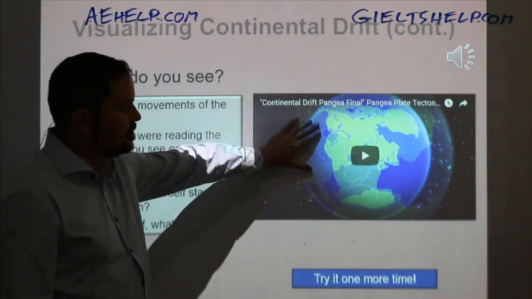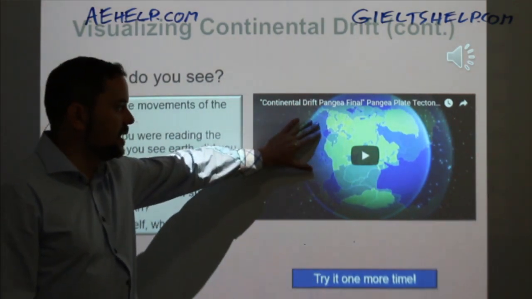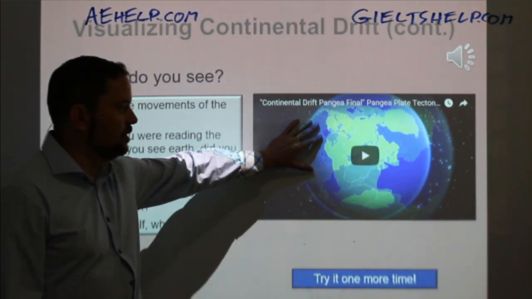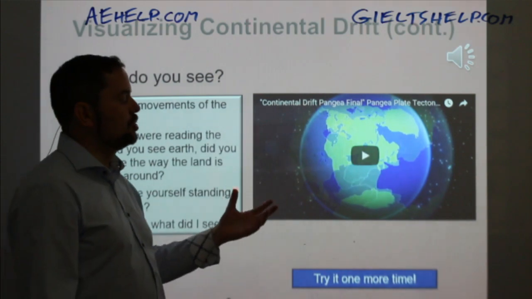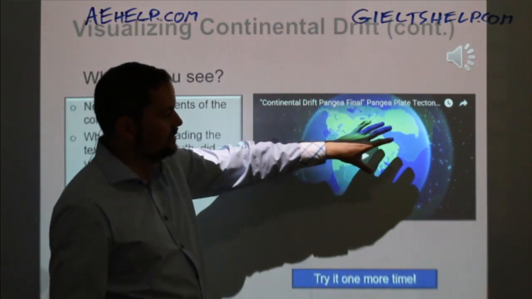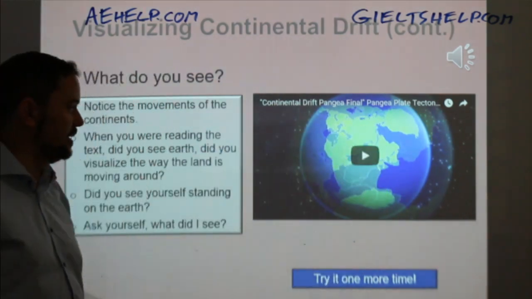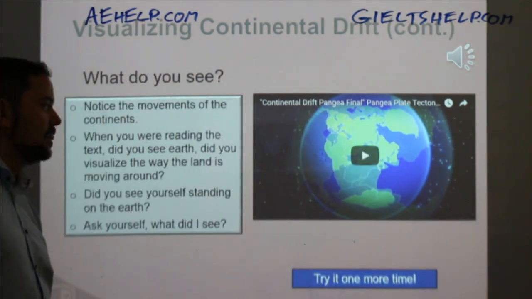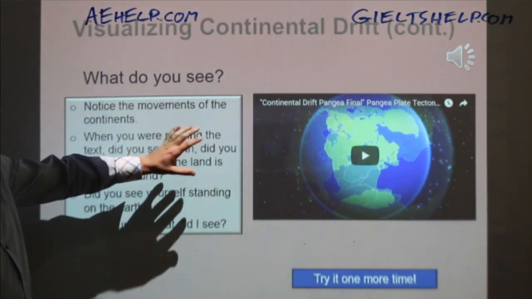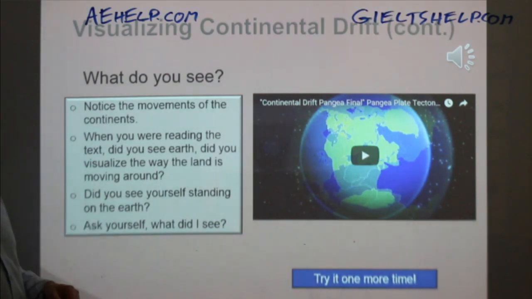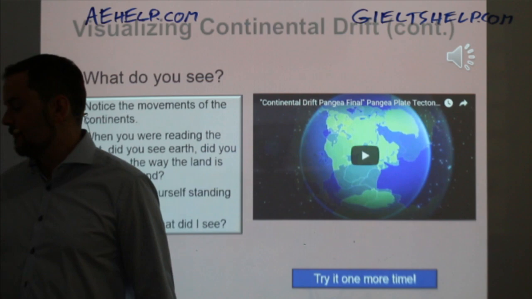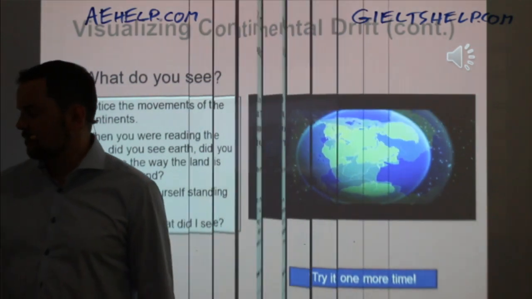And you shouldn't just be looking at this video and going, oh yeah, that's kind of neat. Oh, okay, so in the future, Asia will be joined to South America. No, you should be actively participating, making it unique, imagining yourself as a giant sitting on top of these continents, moving around on this beautiful blue liquid called water, okay? So again, you need to visualize. Notice the movement of continents, visualize where you are, where you're moving to. See that convergent, divergent process.